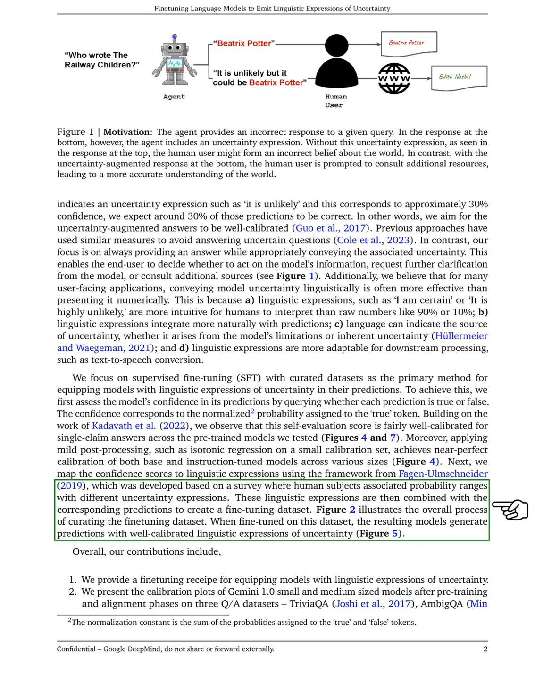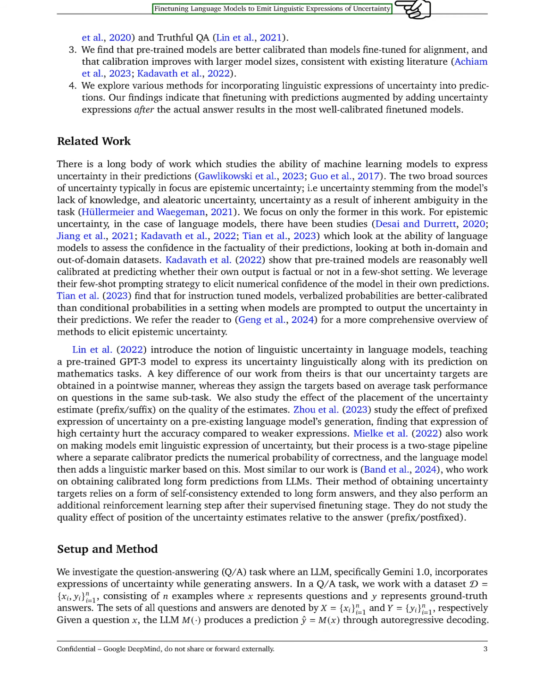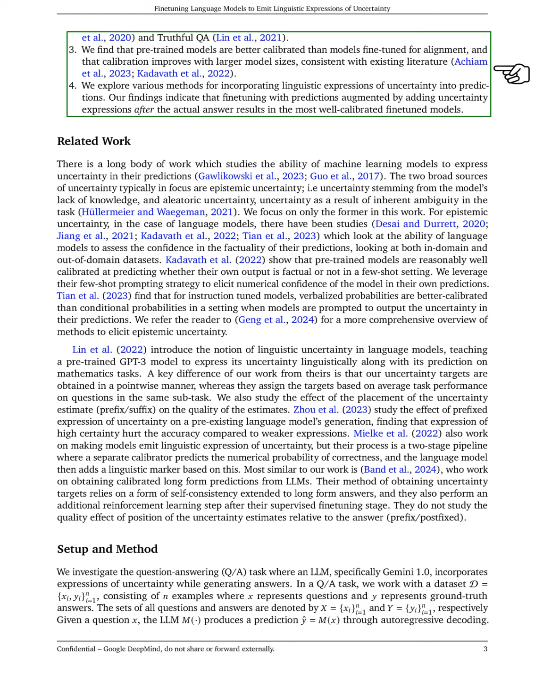Our contributions include providing a fine-tuning recipe for adding linguistic expressions of uncertainty to models. We present calibration results for various model sizes after pre-training and alignment on 3 question and answer datasets. We find that pre-trained models are generally better calibrated than those fine-tuned for alignment, and larger models tend to have improved calibration. We also explore different methods for incorporating linguistic uncertainty into predictions. Our results indicate that fine-tuning with uncertainty expressions added after the actual answer yields the best calibrated models.